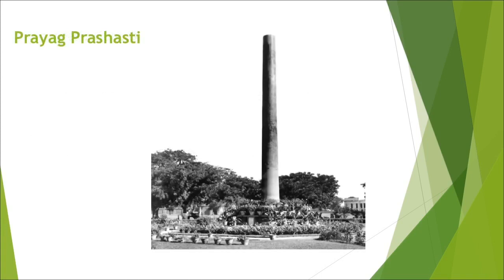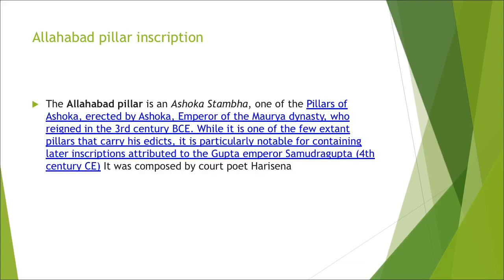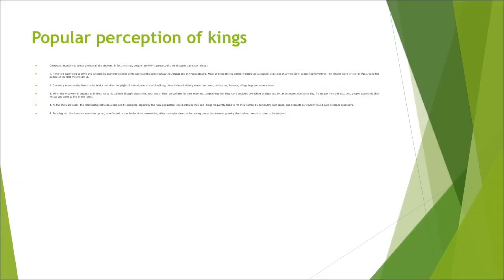You could see here the Prayag Prashasti, that is the pillared inscription image I'm showing you. It was also known as Ashoka Stambha, erected by Emperor Ashoka, the emperor of the Mauryan dynasty, who reigned in the 3rd century BC. While it is one of the few extant pillars that carry his edicts, it is particularly notable for containing later inscriptions attributed to the Gupta emperor, composed by Harisena. So it was an Ashokan pillar, on which Harisena has written in praise of the Gupta king.